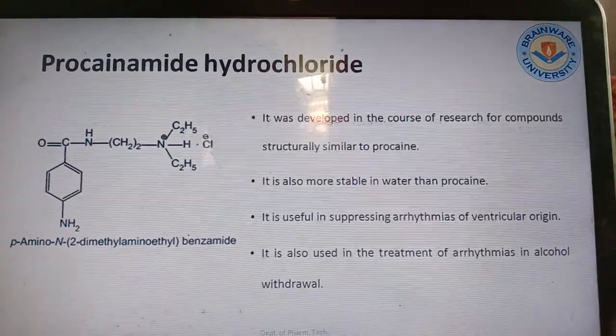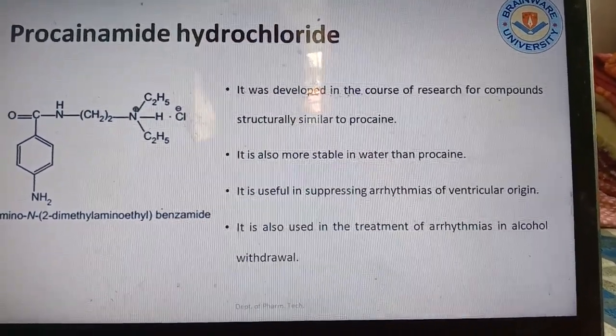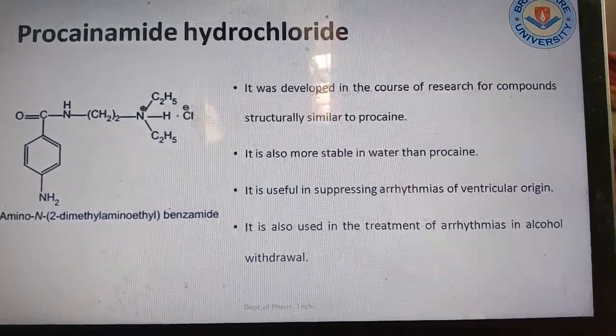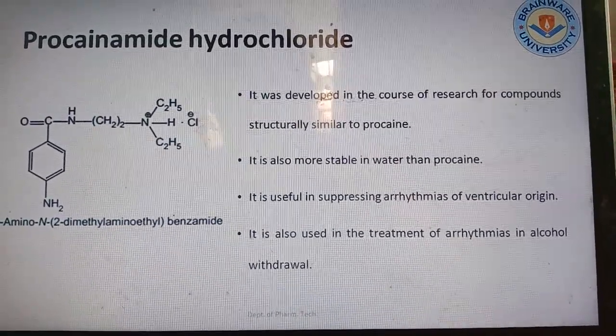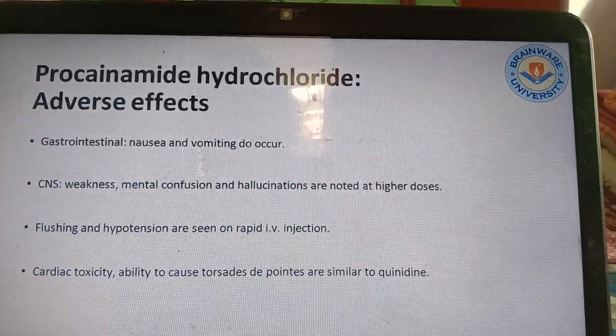Procainamide hydrochloride is another drug. It was developed in the course of research on compounds structurally similar to procaine. It is also more stable in water than procaine. It is useful in suppressing arrhythmia of ventricular origin. It is also used in the treatment of arrhythmias in alcohol withdrawal.